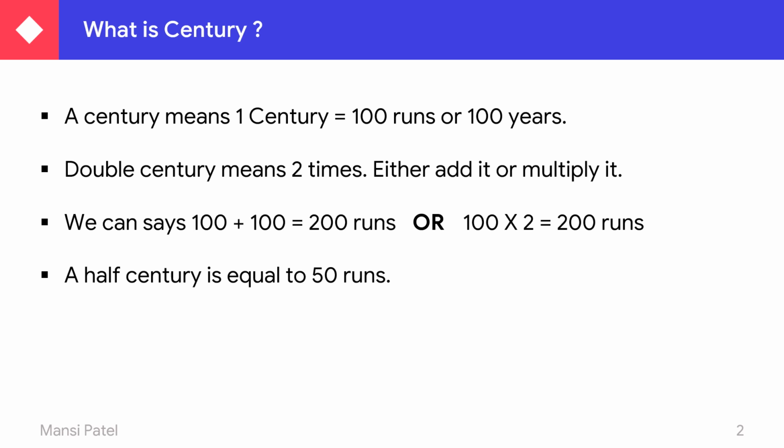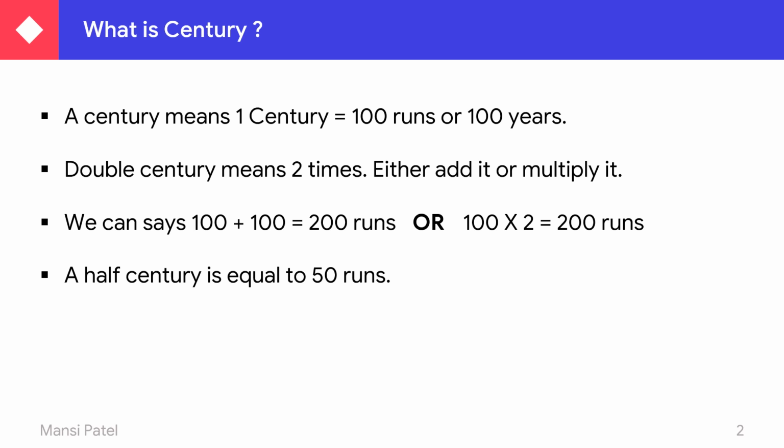A half century is equal to 50 runs. 1 century is equal to 100 and half is equal to 50 runs. Now what is the meaning of half? Divide any number into two equal parts, it becomes the half of that number. For example, if your number is 10, then you have to divide 10 into two equal parts.